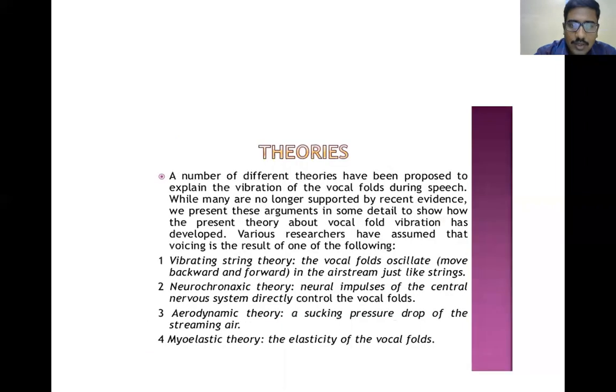Please write down the theories of phonation, because the theories of phonation are asked as a 2 marks question. So please write the names. The mechanisms are not important. The vibrating string theory, neurochronaxic theory, aerodynamic theory, and myoelastic theory. So what are the theories of phonation? The vibrating string theory, which means the vocal cords vibrate like a string of a violin or a guitar. Then the neurochronaxic theory, aerodynamic theory, and myoelastic theory.